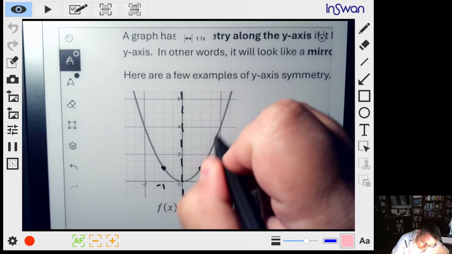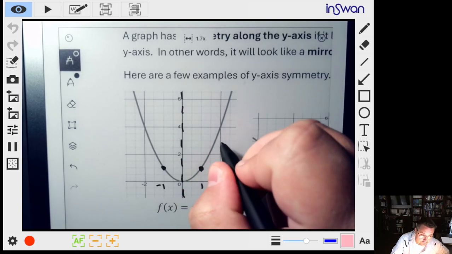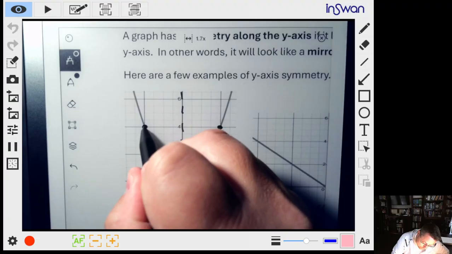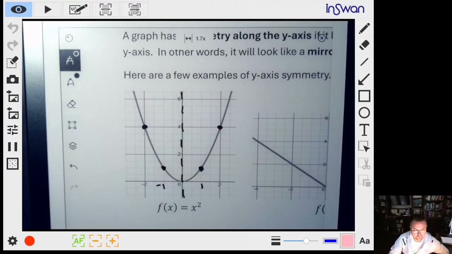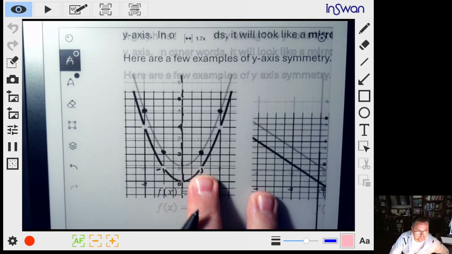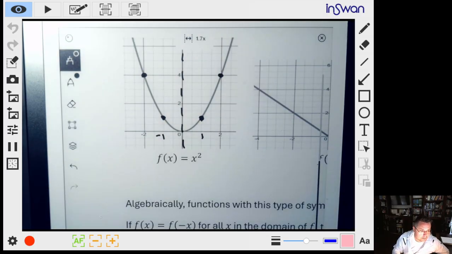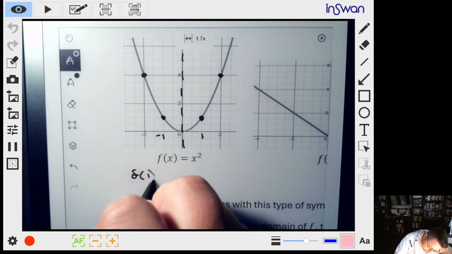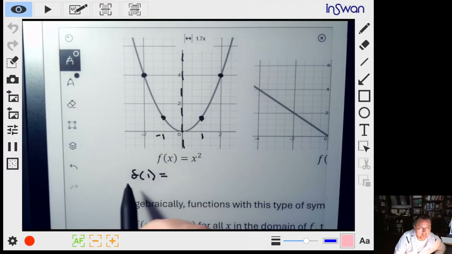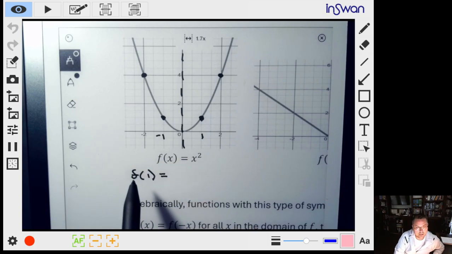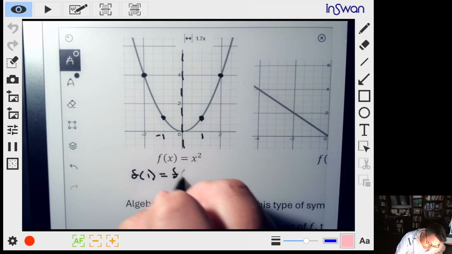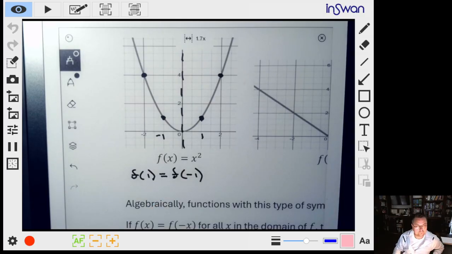So these two points are mirror images of one another, and this continues up the graph. When we go over to an x value of 2, we have a height value of 4. At -2, we also have a height value of 4. Just a couple things to notice here: f of 1, this is the height. Remember, this is the y value of the function. So the height at 1 is equal to the height at -1.